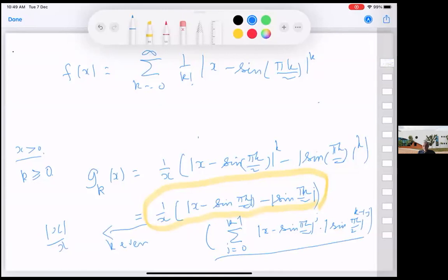The constant could be 0 or could be something else. What happens if the constant is 0? So when k is even, this goes to mod x by k.